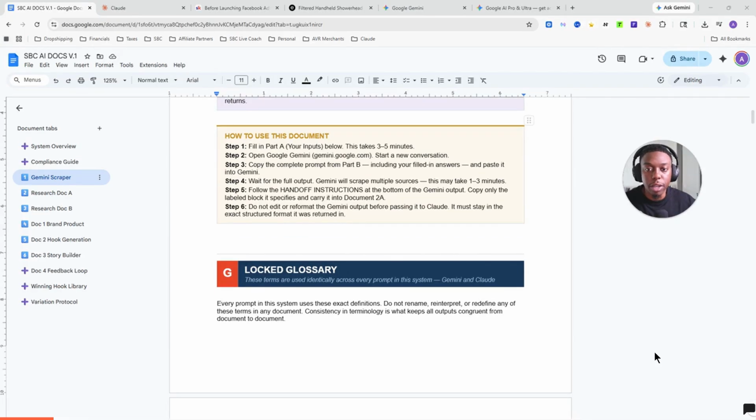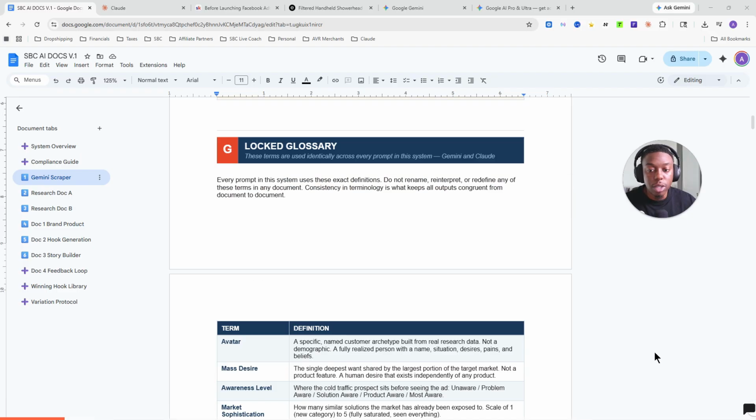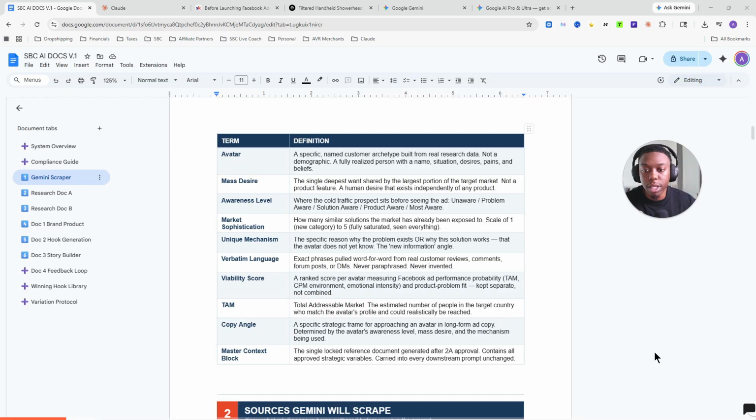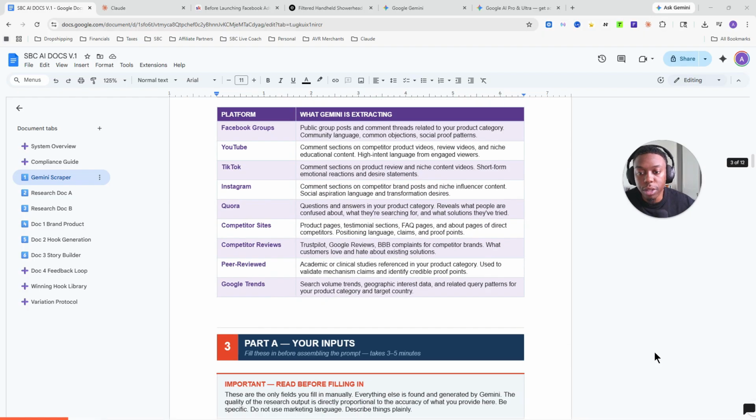So step 1, fill in part A, your inputs below. Then step 2, open Google Gemini, start a new conversation. Step 3, copy the complete prompt from part B, include your filled in answers and paste it into Google Gemini. Step 4, wait for the full output. Gemini will scrape multiple sources. It might take a few minutes, and then we can go from there. So if you're ever lost, confused, or need some help, there you go. And then there's always the terms and everything that's going to address if you need help. So this is really simple.